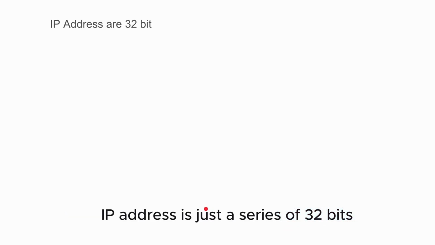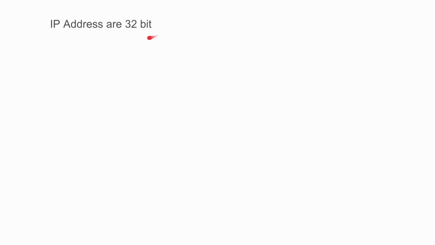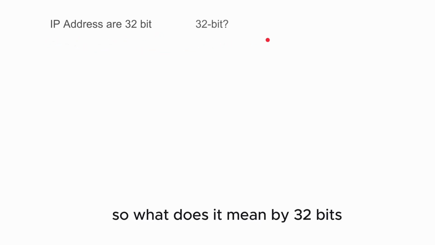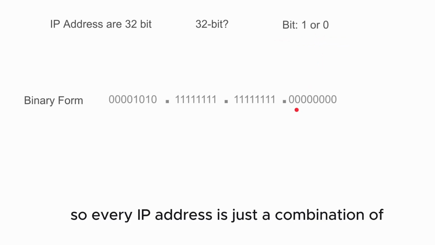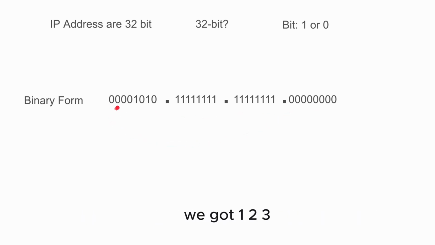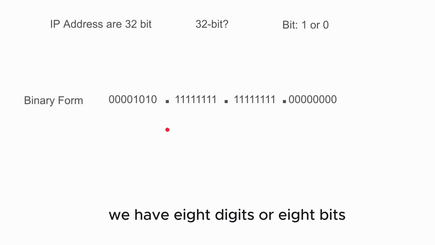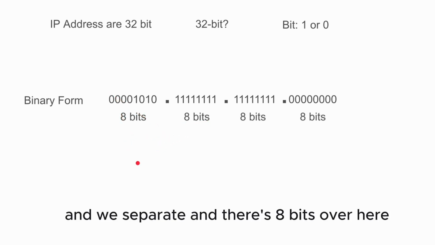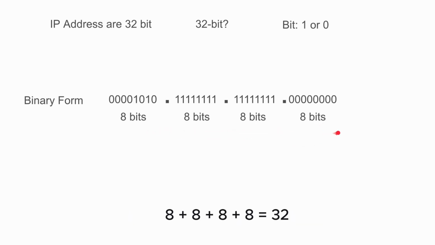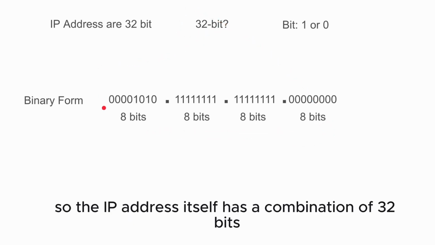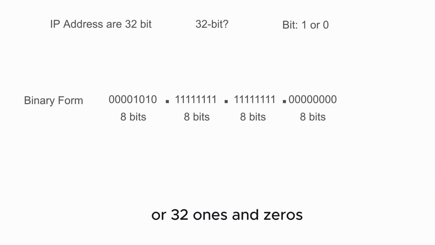An IP address is just a series of 32 bits. So what does it mean by 32 bits? A bit is just either 1 or 0. So every IP address is just a combination of ones and zeros. So over here we got 1, 2, 3, 4, 5, 6, 7, 8. We have 8 digits or 8 bits. And there's 8 bits over here, 8 bits over here, 8 bits over here. 8 plus 8 plus 8 plus 8 is equal to 32. So the IP address itself is a combination of 32 bits, or 32 ones and zeros.